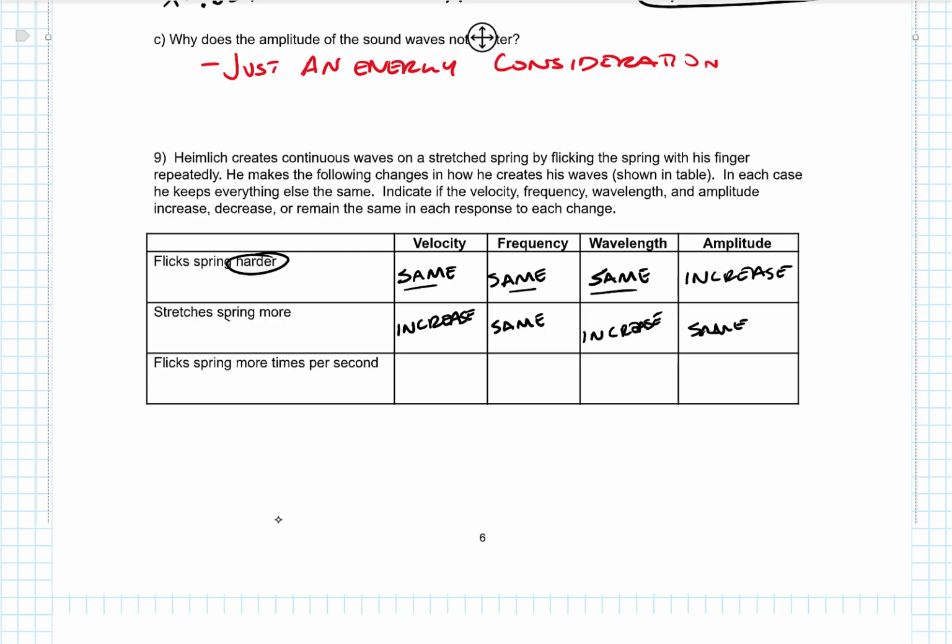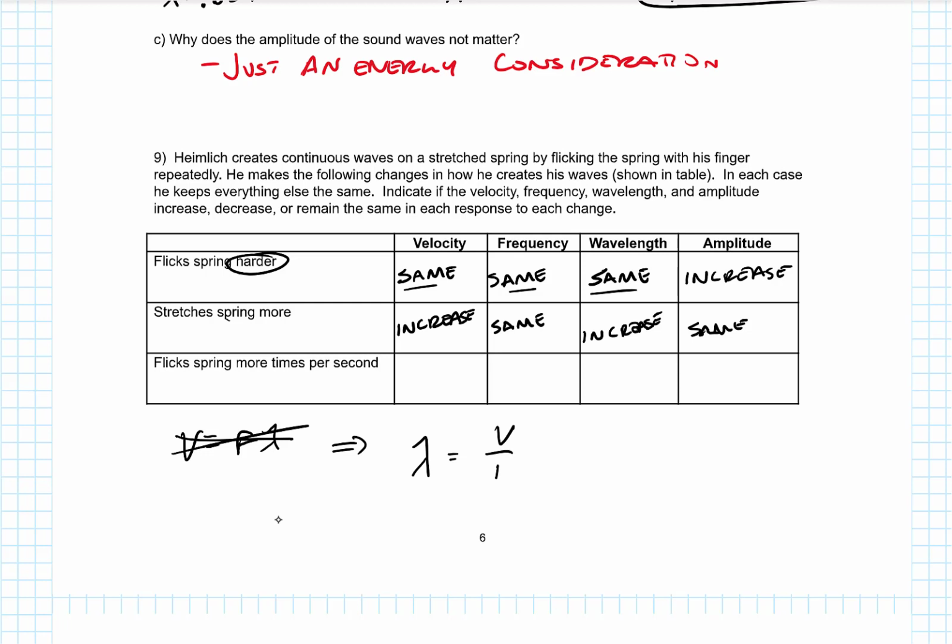And here's how I want us to think about our little formula here. We get v equals f lambda, and we're tempted to say that v equals f lambda tells me about velocity. That's not a helpful way to write it. I prefer, and this was in the notes, that you write it lambda equals v over f. v depends on the medium. f depends on the source. So in our little example here, the medium is the spring.